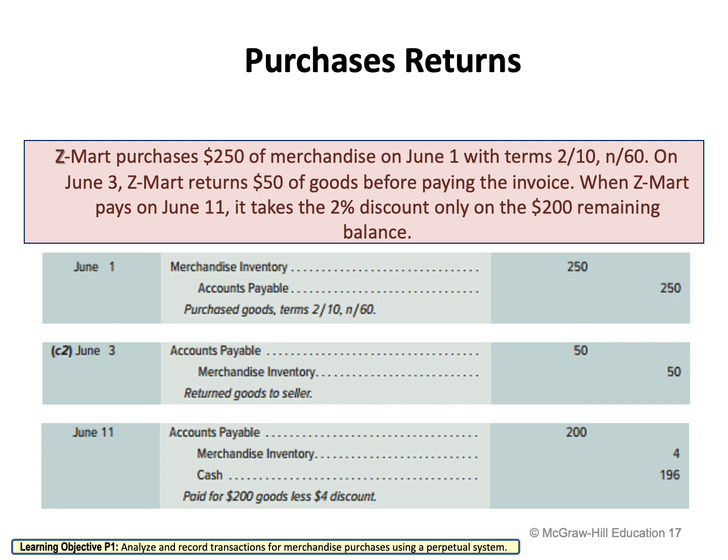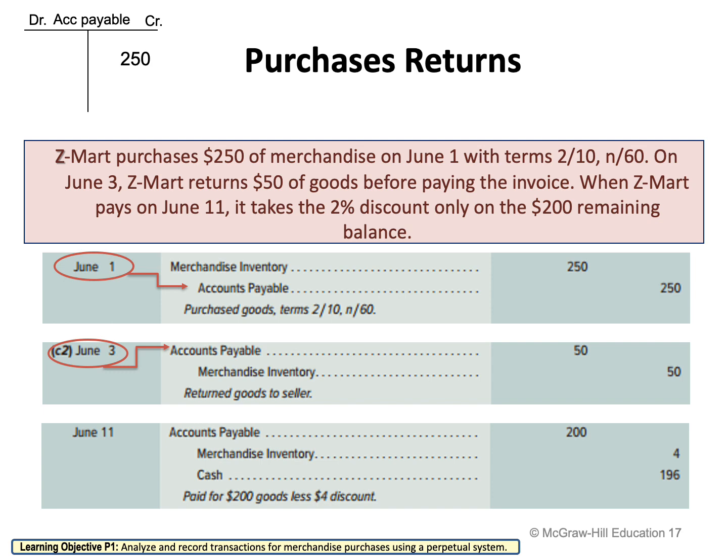So now how am I going to record the entry? As I said earlier, we have to first close our accounts payable, then calculate the discount, and then calculate the cash. So first of all, I'm going to close my accounts payable. But remember, I'm not going to close my accounts payable here with 250. Why? Because on June 1st, my accounts payable was 250, and on June 3rd, I returned some items. So if we look at the T accounts, we know that the normal balance of accounts payable is credit. So on June 1, we have a credit of 250.